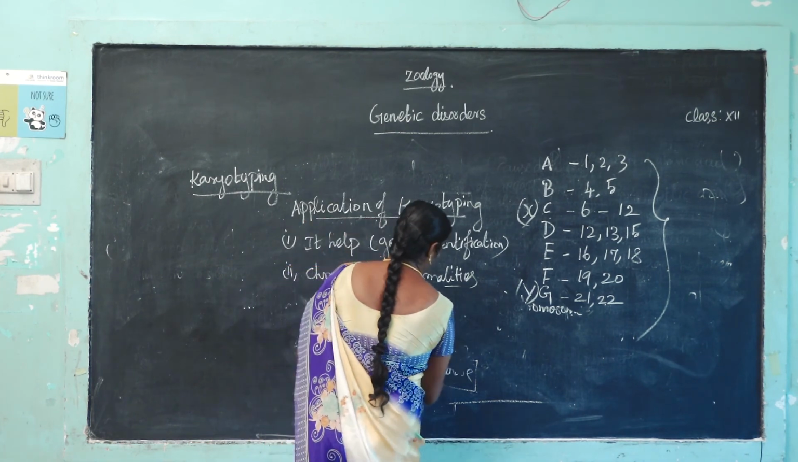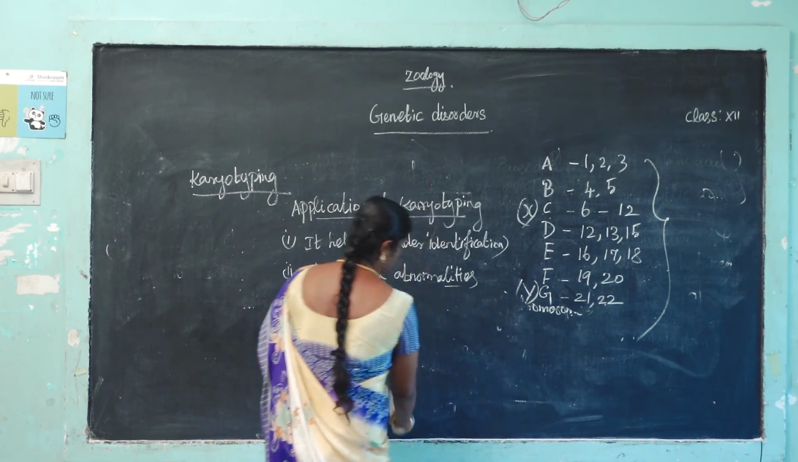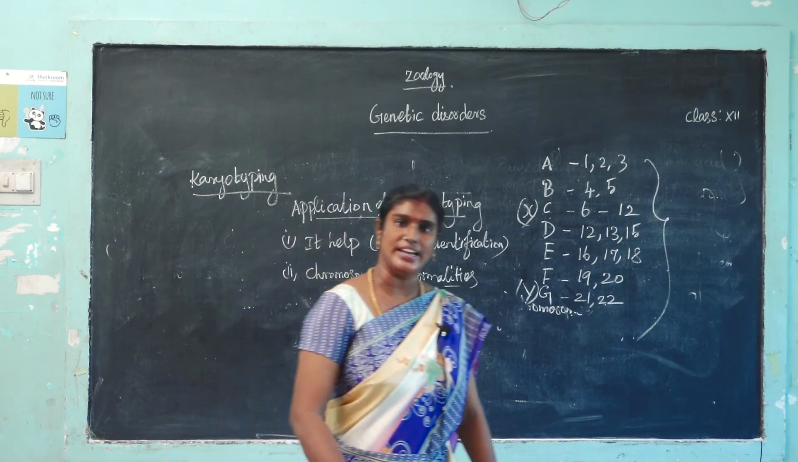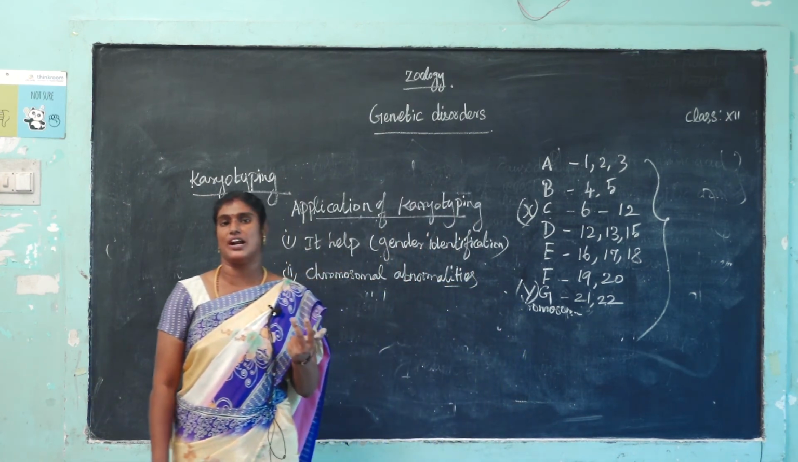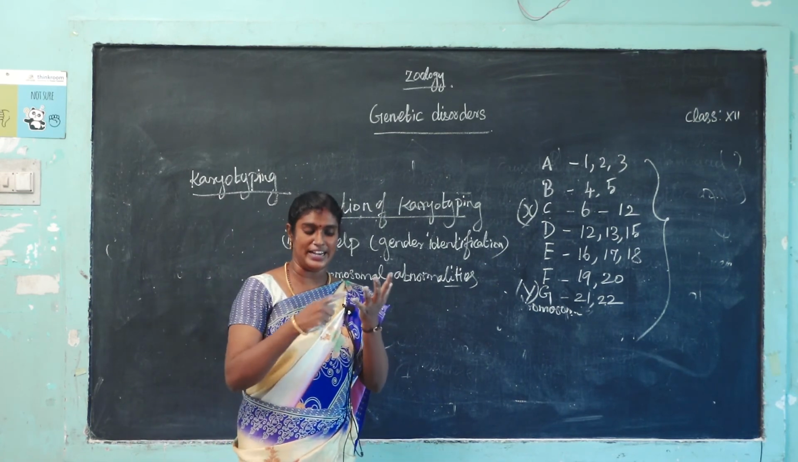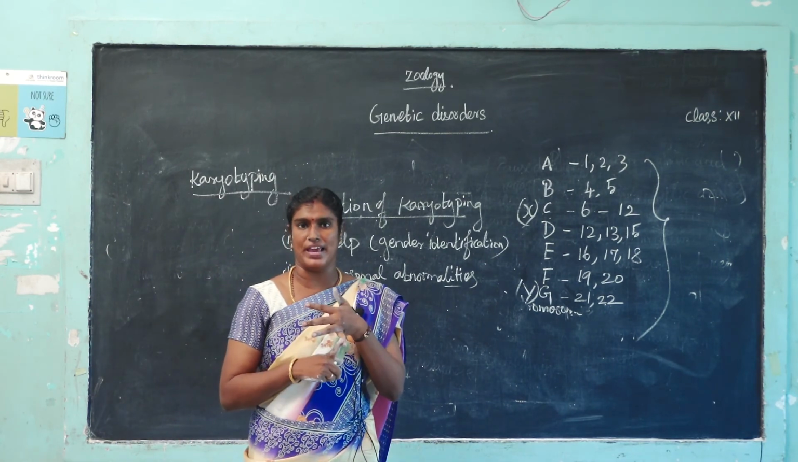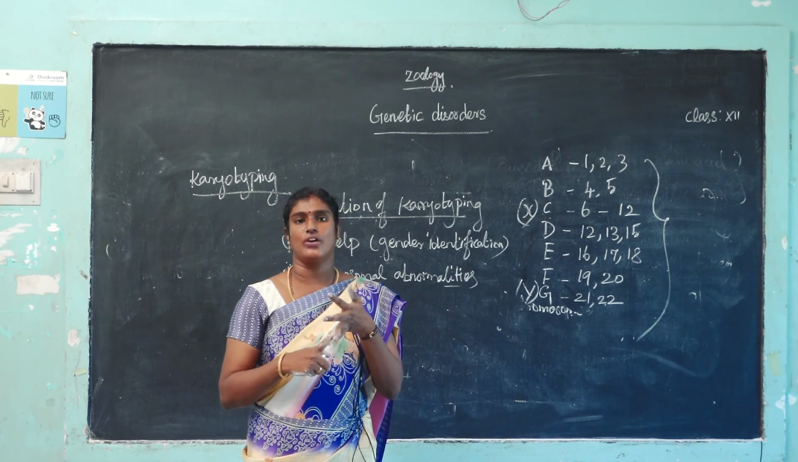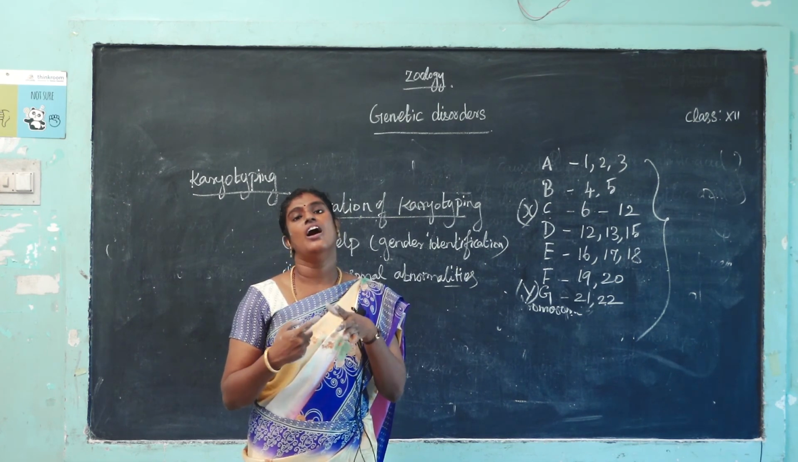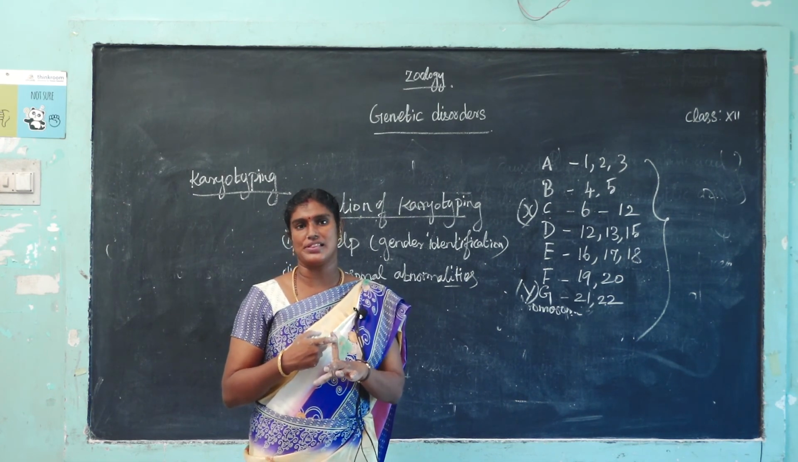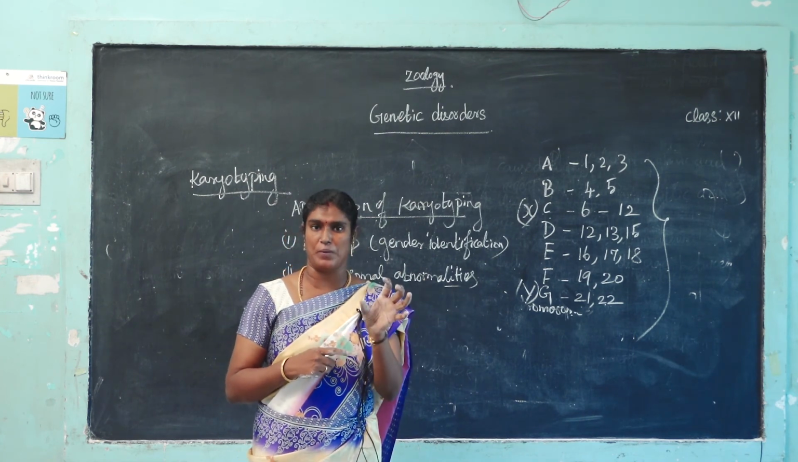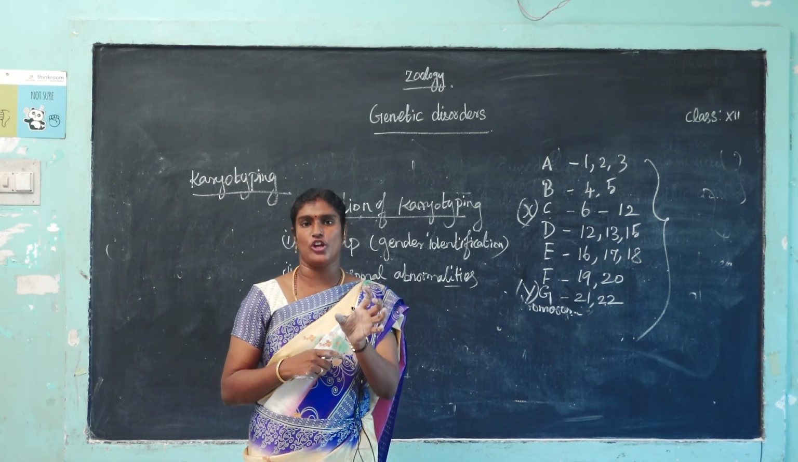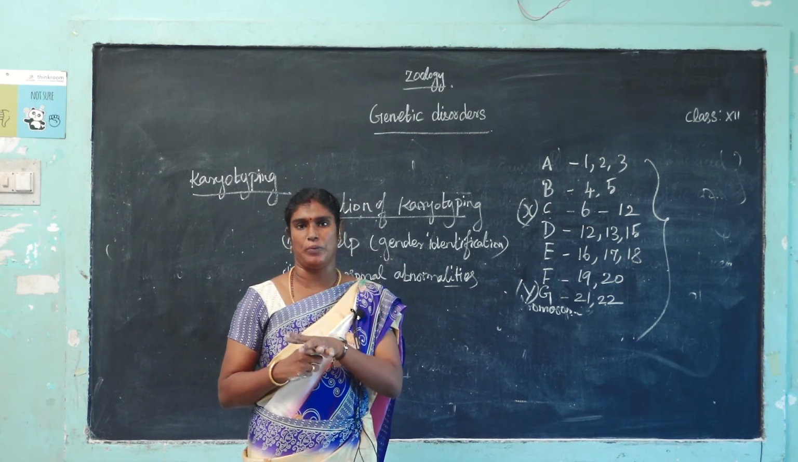Okay students, what did we learn today? First we saw what a genetic disorder is. Genetic disorders are divided into two types, Mendelian disorders and chromosomal disorders. Mendelian disorders include thalassemia, Huntington's chorea, phenylketonuria, hemophilia and albinism. Last, we saw karyotyping, its applications, and human karyotyping.